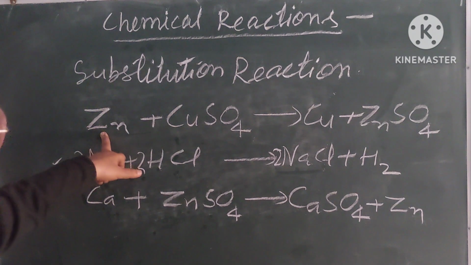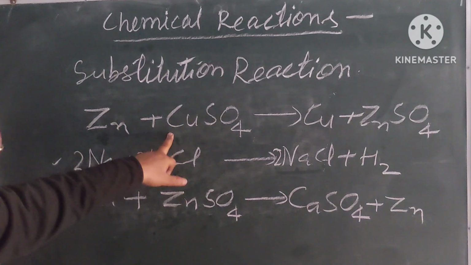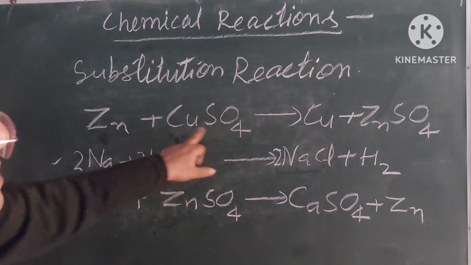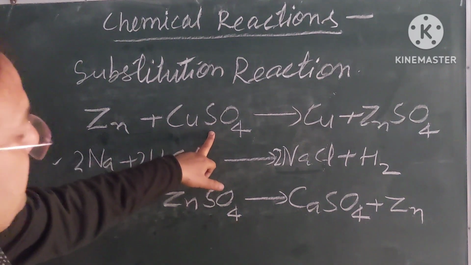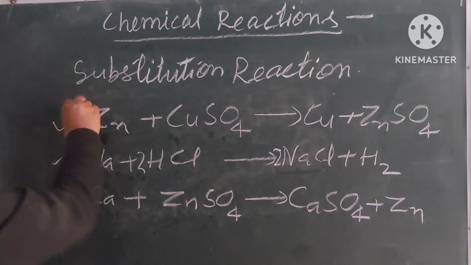In this equation, zinc 1 atom left side, 1 right side, copper 1 atom, right side also 1 atom, sulfur 1 atom this side, 1 atom right side, oxygen 4 this side. So it is already balanced.